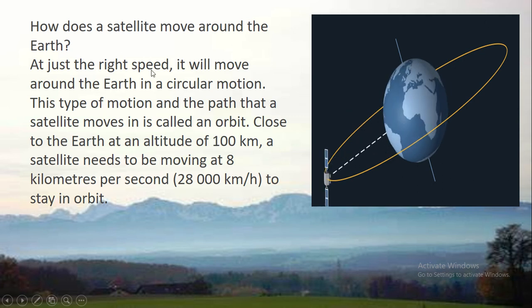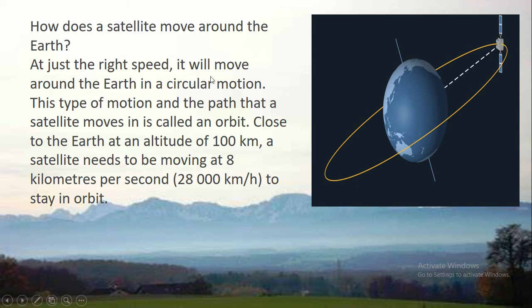Now follow, how does a satellite move around the Earth at just the right speed? It will move around the Earth in a circular motion. This type of motion and the path that a satellite moves is called an orbit. Close to the Earth at an altitude of 100 km, a satellite needs to be moving at 8 km per second or 28,000 km per hour to stay in the orbit.